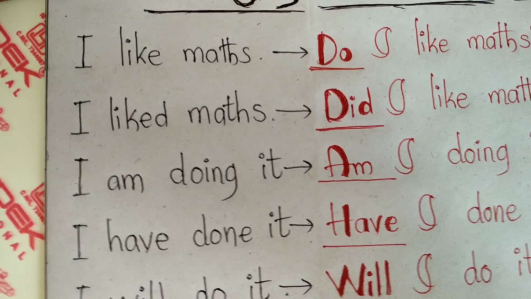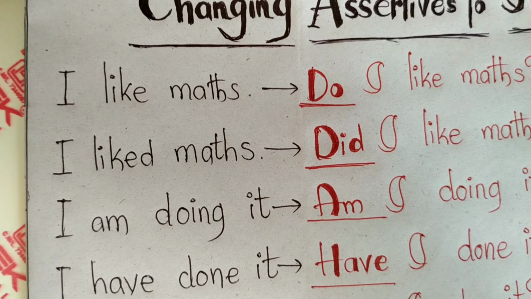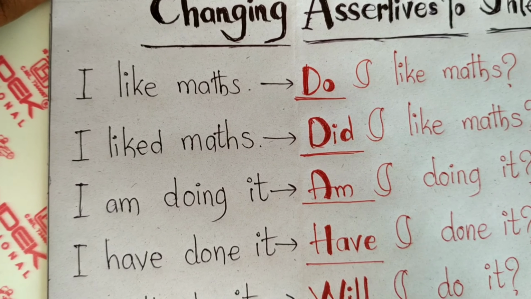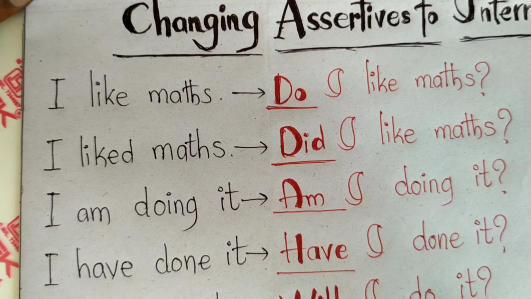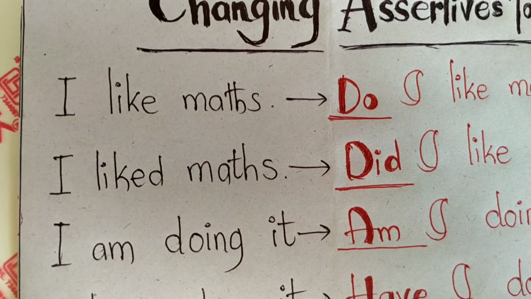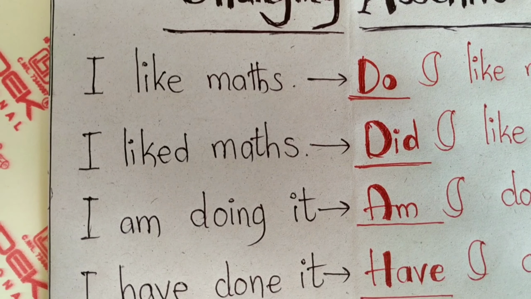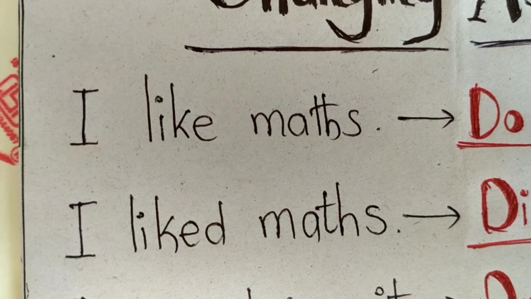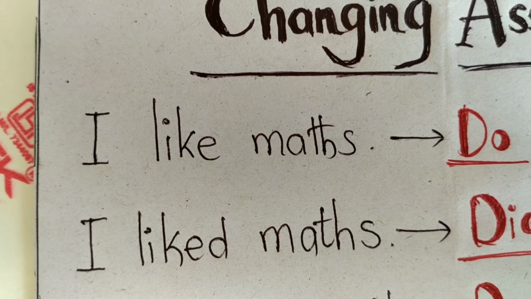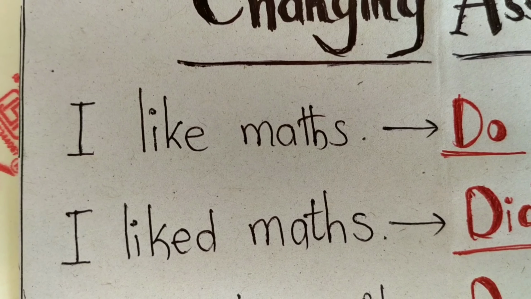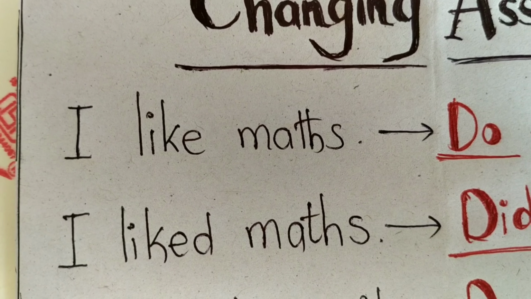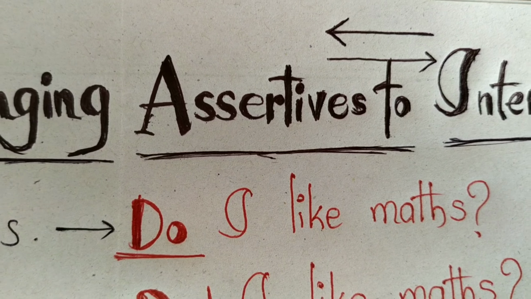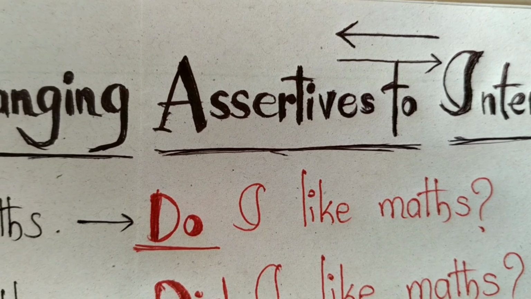Let's first see assertive to interrogative. I like maths, an assertive sentence. How do we convert it into interrogative? When there is only V1 in the sentence, here you see, I like is V1. So if you want to frame a question for this, simply add do. Then the sentence becomes a question. What is the question here? Do I like maths? Okay, is it clear?